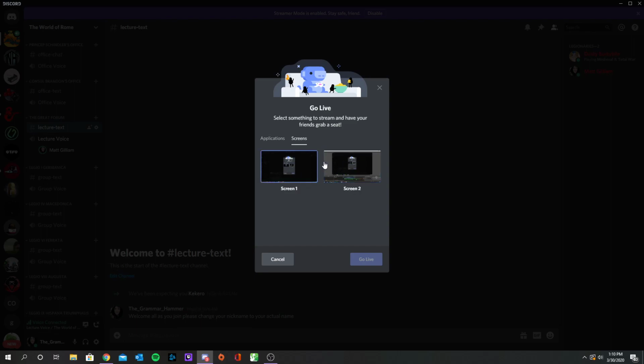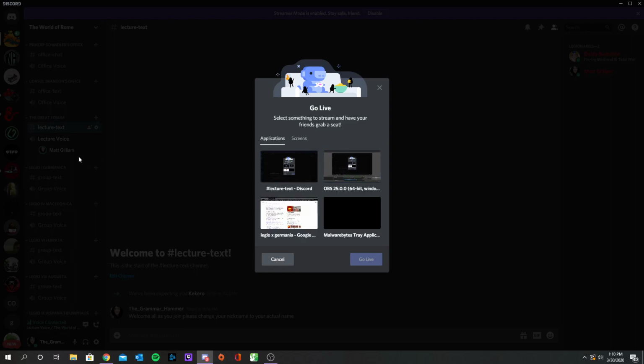And I have two computer monitors set up. So Screen 2 is my monitor to my left. Screen 1 is my monitor to my right. And you can just do a screen if you have multiple screens. That way you can just kind of transfer everything around. This one's probably the more useful one for you if you're using a single set laptop or something like that, because you can just do different things that you're looking at. And this way, when you transfer off of something, they'll still be looking at that. Like, for example, if I was to click this, even though I'm not personally on that screen, I would be streaming it to you.